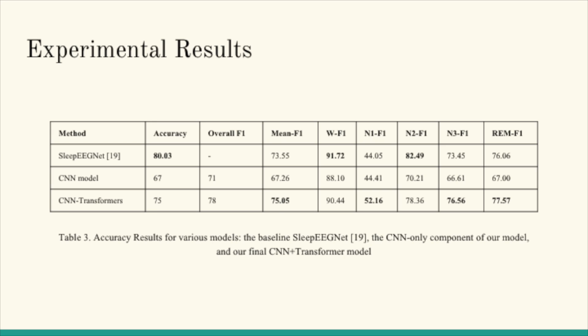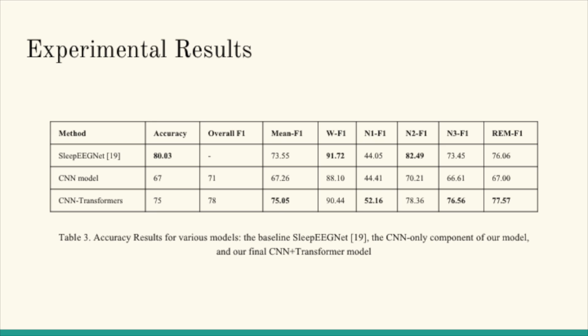These are some quantitative evaluations for our project. We use several metrics which are commonly used in classification tasks. The first metric is accuracy, overall accuracy over the test set. The second is the overall F1 score over the test set, and the 5 metrics towards the right are class-wise F1 scores. The mean F1 score is the mean of these 5 columns. The methods we cover: first is SleepEEGNet, which is a baseline published in 2019. It consists of a CNN plus a bidirectional RNN model to capture the temporal part. The second method is the CNN-only part of our model, and the third method is CNN plus transformers, which is our full model.